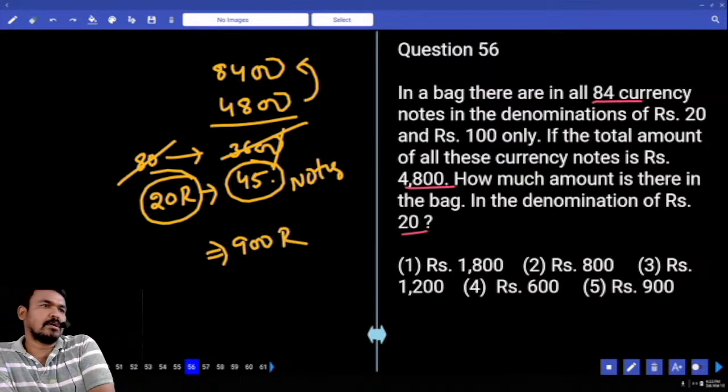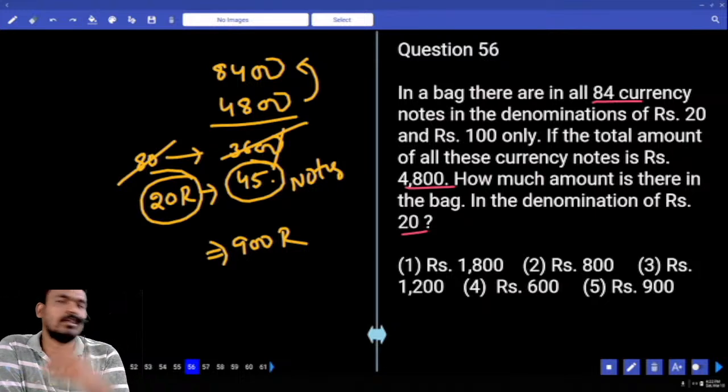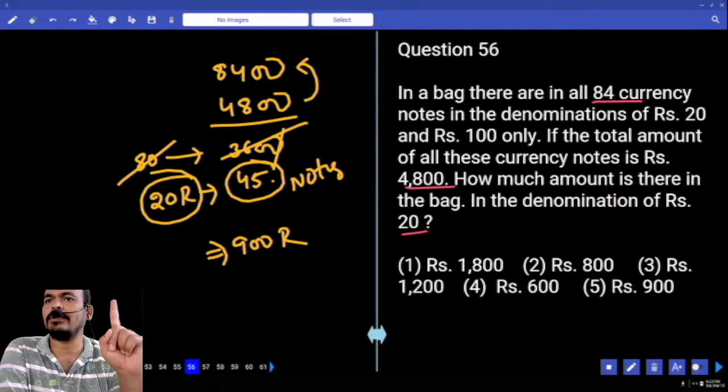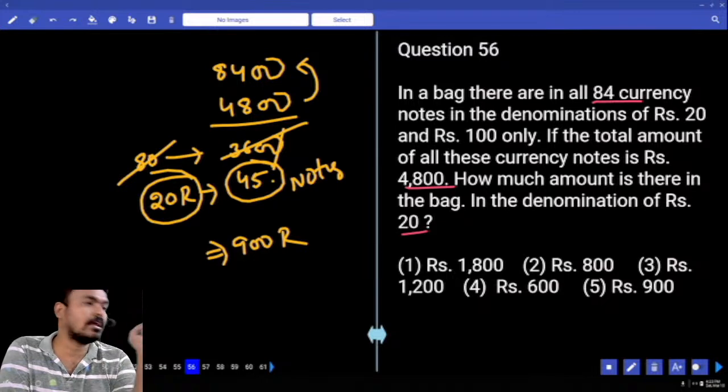By using the reverse method, if we require the number of 20 rupee notes, then we consider all are 100 rupees notes or not? All the 84 notes we consider 100 rupees notes. How much amount are we getting? 8,400. But the actual amount given is 4,800. How much value is extra? 3,600. Means compared to 20, 100 rupees, how many rupees are more? 80 more or not? Per unit 80 rupees more. Then 3,600 is more for how many units? 45 units. Means how many 20 rupee notes are there? 45. Every note is 20 rupees. 45 notes are 900 rupees.